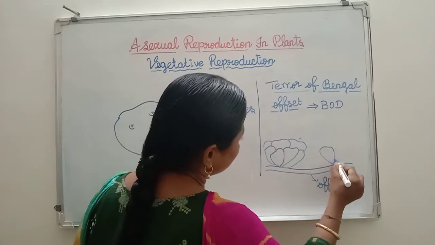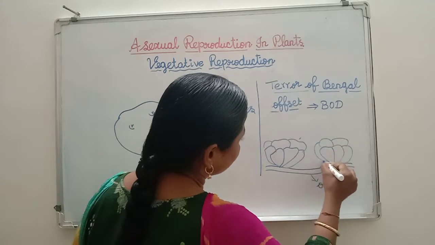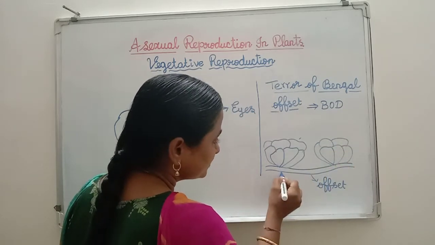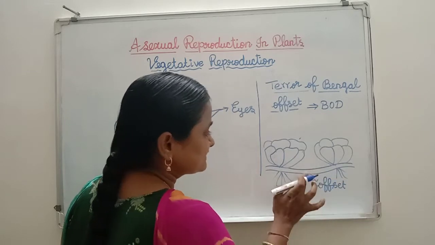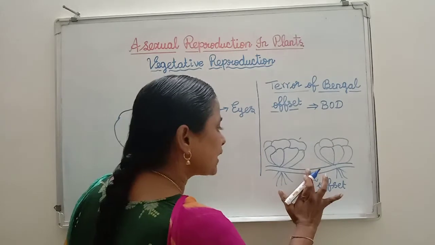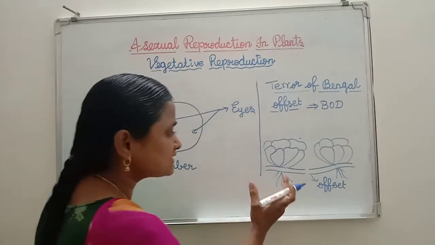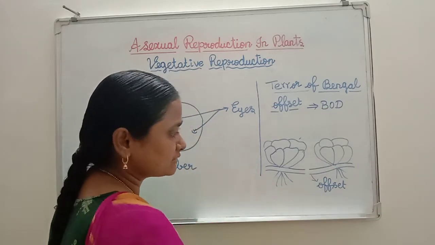See here, this is one plant and here this is another one. So this structure we call an offset. If the offset breaks into two pieces, these two pieces individually can grow and produce another plant.